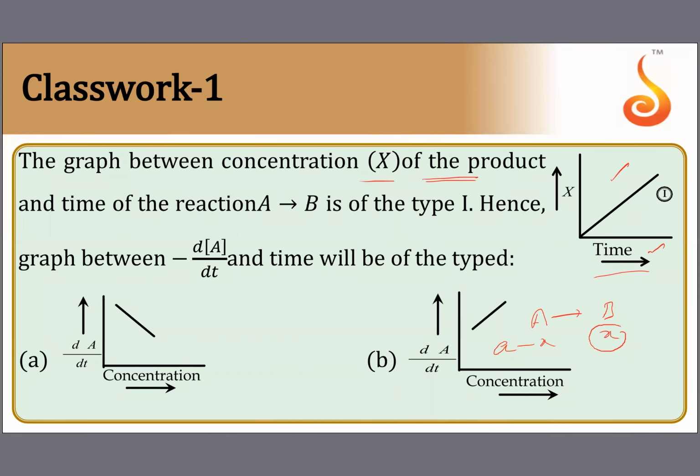Yes, Bharat, it is correct. So x versus time t straight line graph is only for zero order kinetics. That is because k is equal to (a minus (a minus x)) by t, which is x by t only.